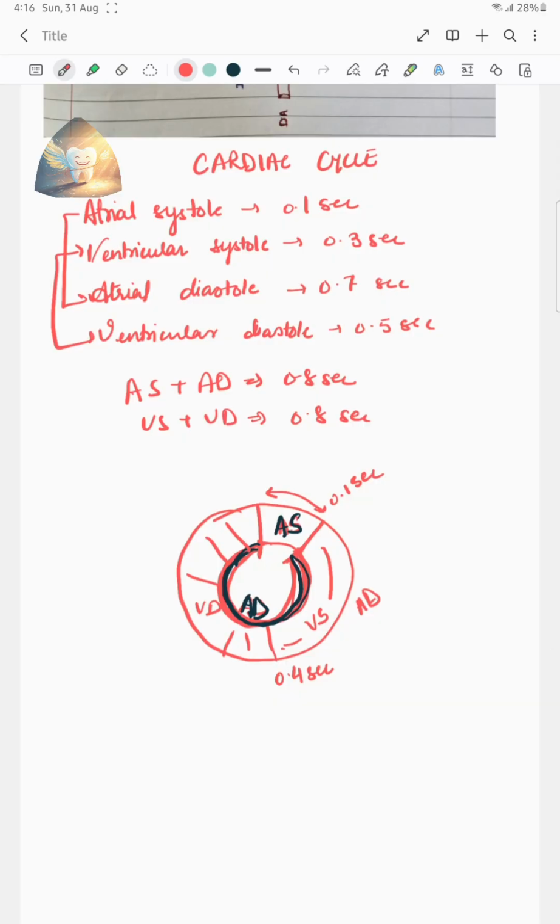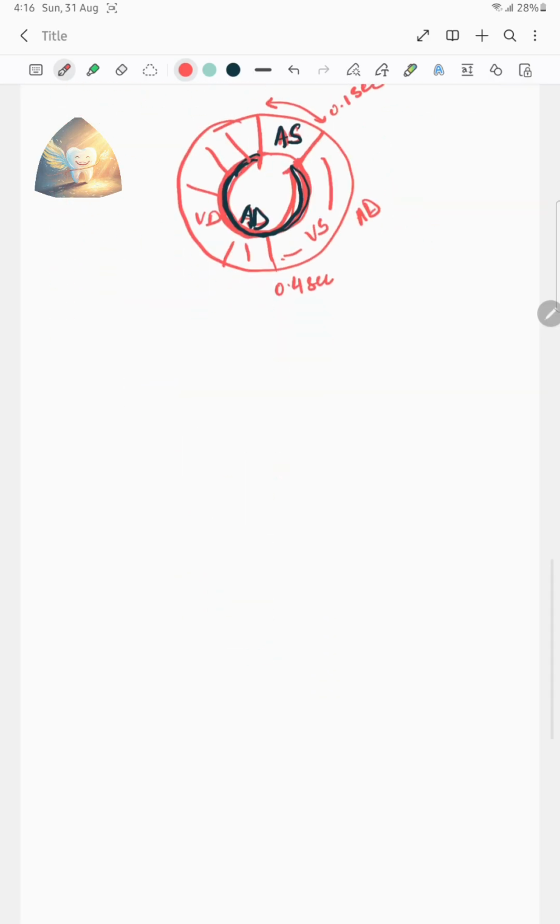Atrial systole, that is contraction of atria, occurs for 0.1 second. Ventricular systole, that is contraction of ventricles, occurs for 0.3 second. Atrial diastole, that is the relaxation of atria, occurs for 0.7 second, and ventricular diastole, that is relaxation of ventricles, occurs for 0.5 second. Cardiac cycle is of 0.8 second, that is atrial systole plus diastole is 0.8 second and ventricular diastole and systole is again 0.8 second. Now I will be drawing the cardiac cycle to make it easy for you to understand.